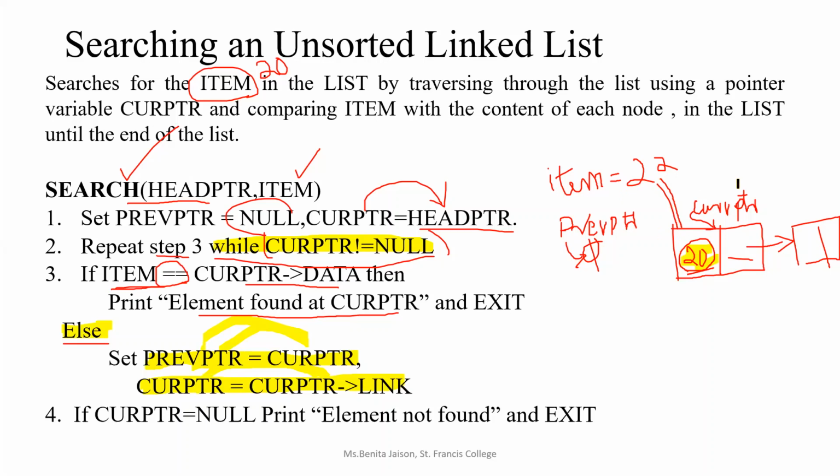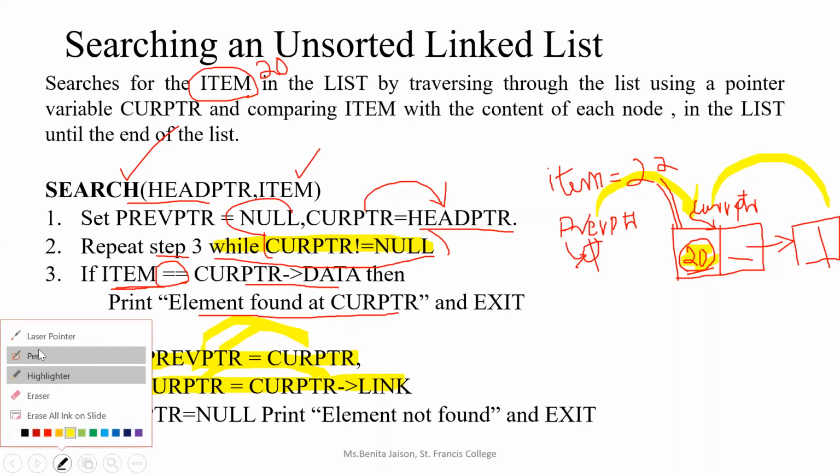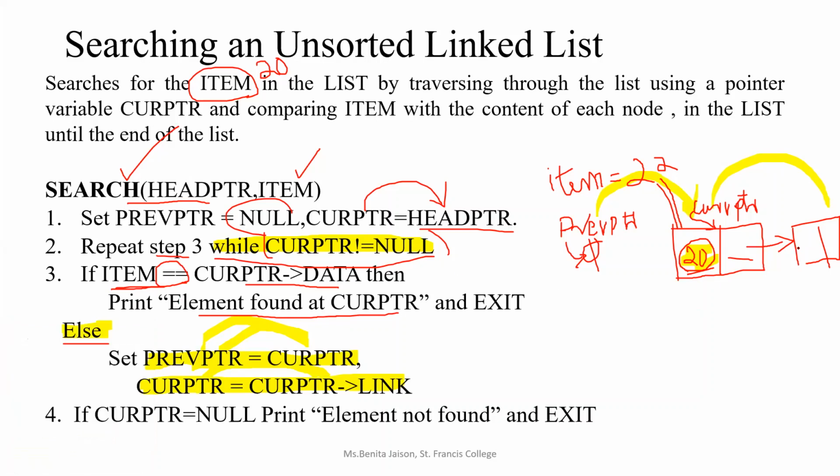That means we are shifting the current pointer to the second node and the previous pointer to the first node. Got it? So again, when you reach the second node, what should we repeat now? Here, suppose the number 22 is present as the data part. Now, which is the current pointer? The current pointer we have shifted from here to here, and the previous pointer we have shifted to the first node. This is the first node, this is the second node.